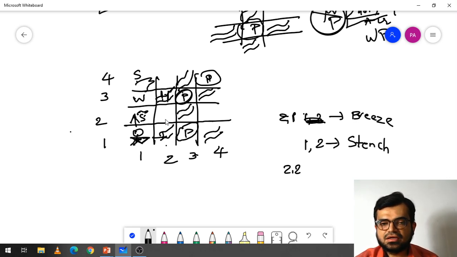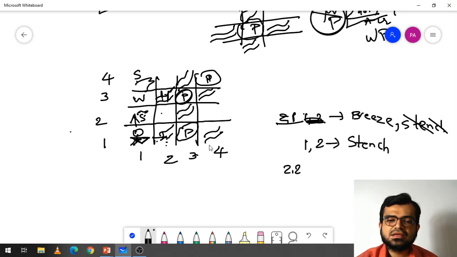So one more thing we can understand here is, by this condition, when it reaches 2, 1, at first a breeze is coming at this location, and in this location a stench smell is coming. That means when the person reaches this location 2, 1, if the Wampus were here, then the stench smell would come here also, but the stench smell is not coming in this location.